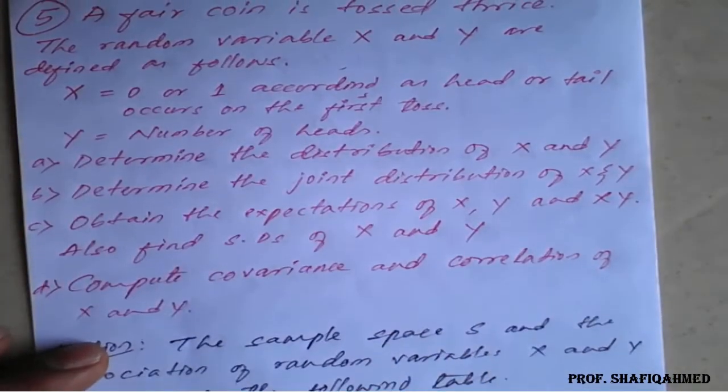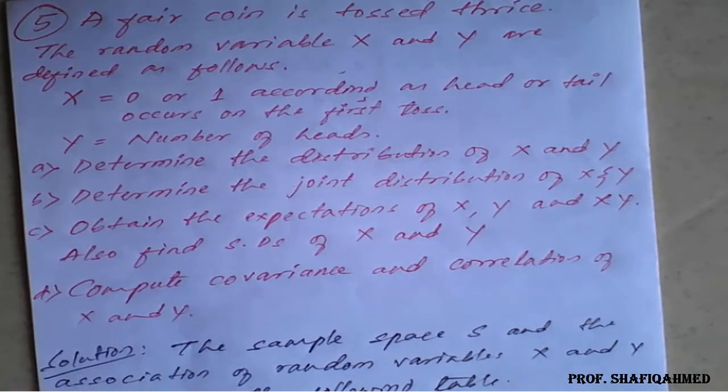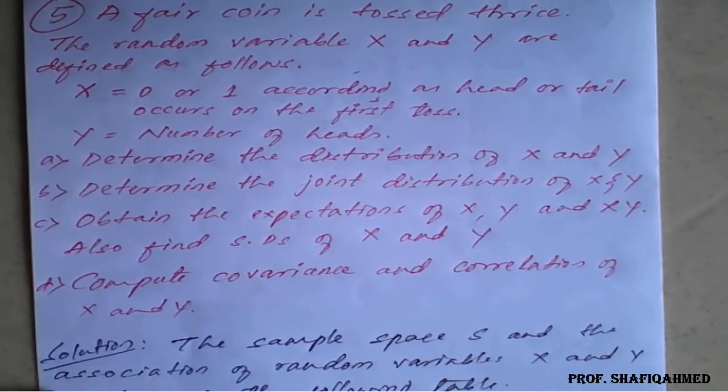When a fair coin is tossed thrice, x denotes 0 if the first place is head, or 1 for tail, and y denotes the number of heads. Next we need to see the table for the values of x and y.